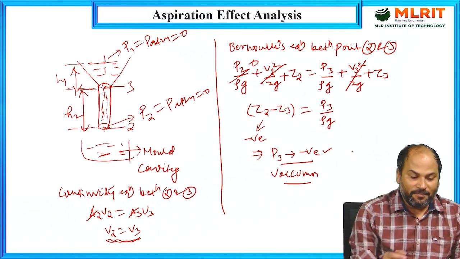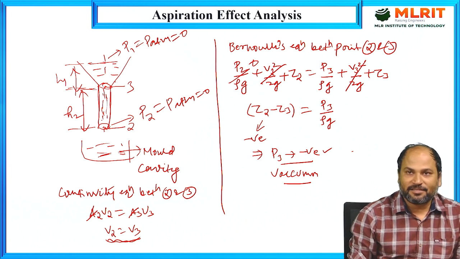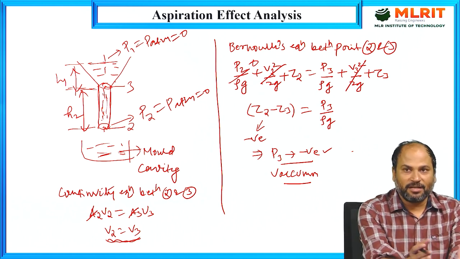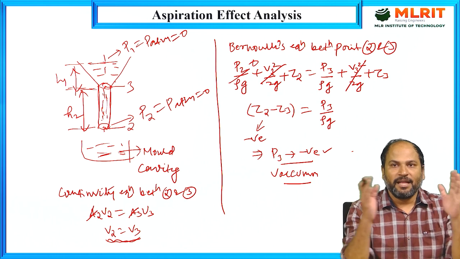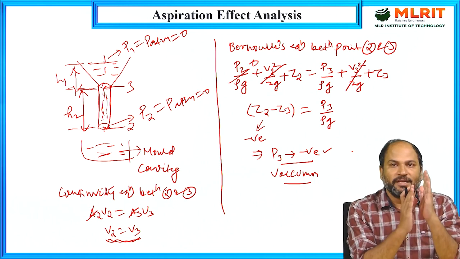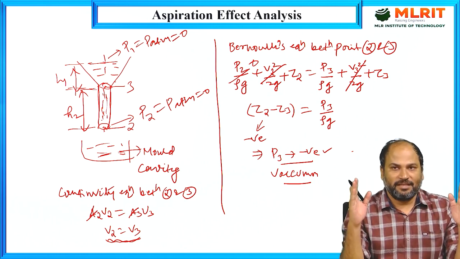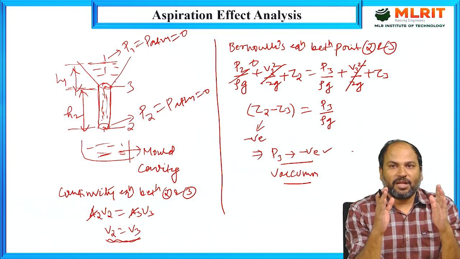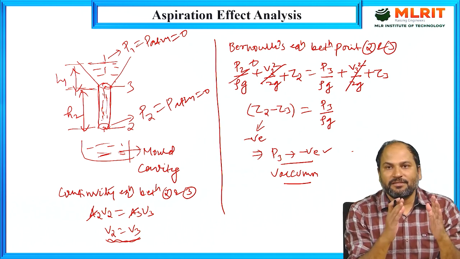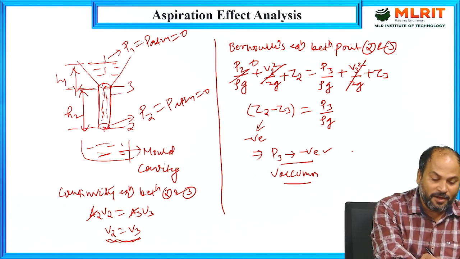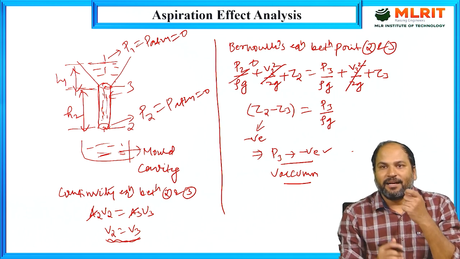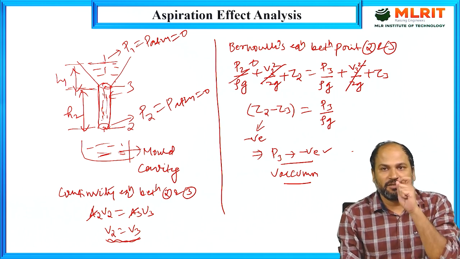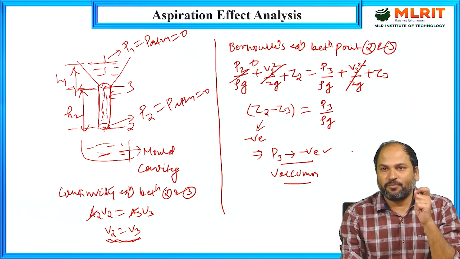So what will happen if the pressure at this point is less compared to the outer part? The outer part means the cavity is there. If the pressure at this sprue is less than the atmospheric pressure, air from the outer part will rush inside. Now the sprue is made up of sand, and sand has small pores. It is a porous structure.